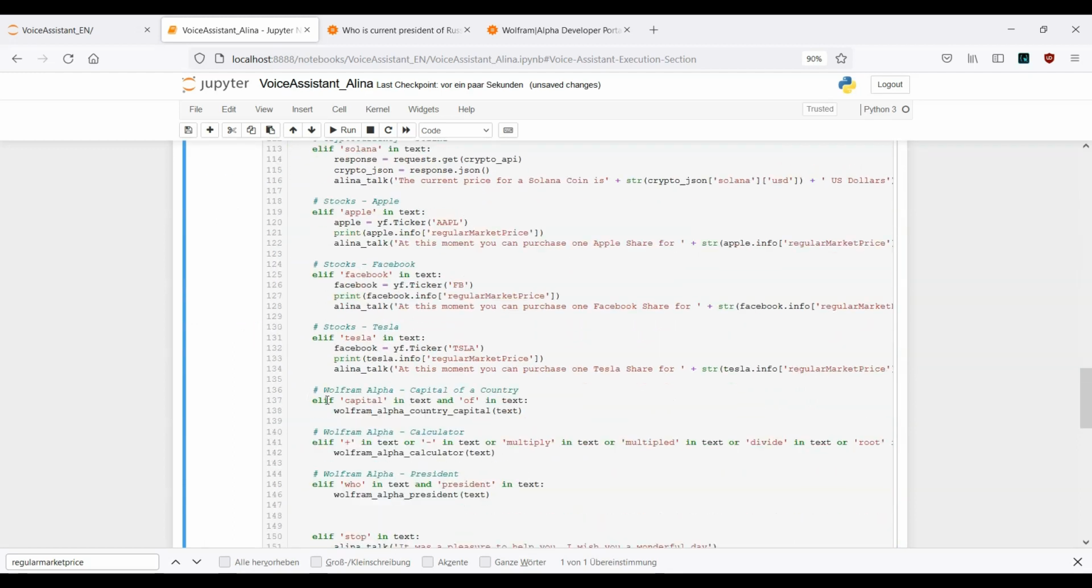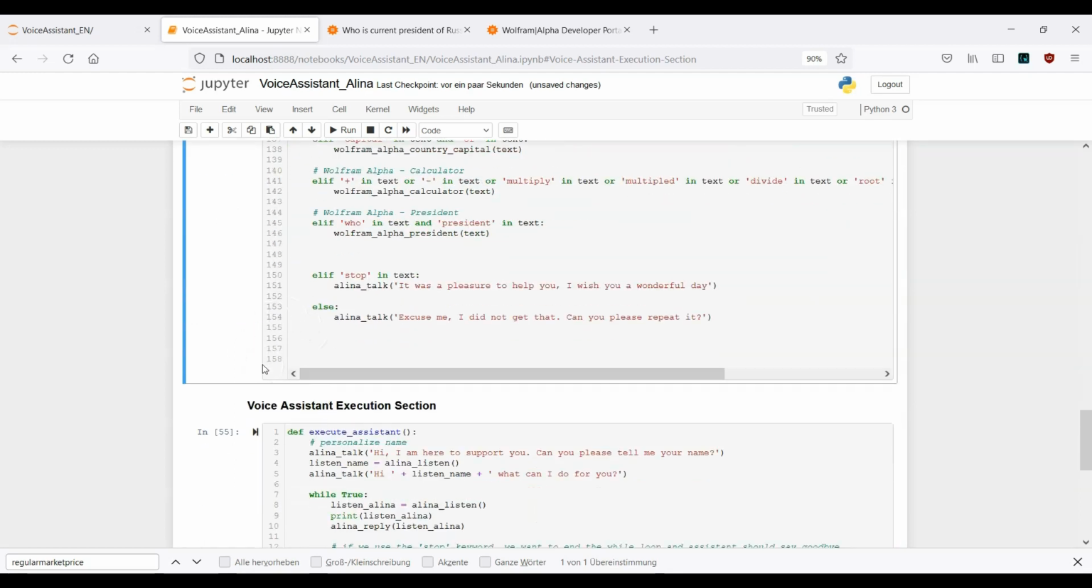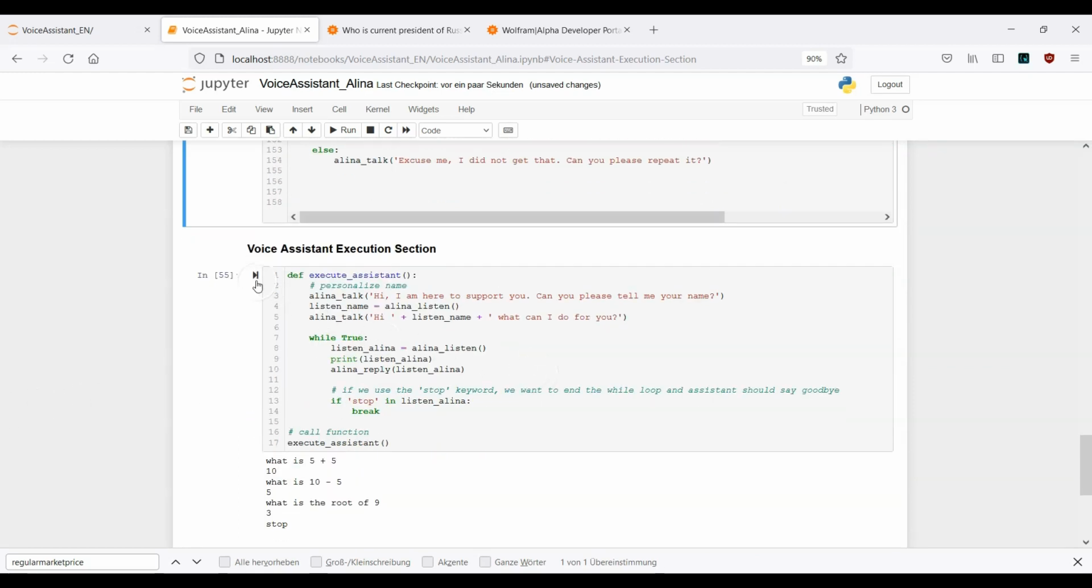Let's take a look. We don't have error messages. This looks actually fine. Now let's go ahead and run this cell here. Let's work with the execute assistant function.